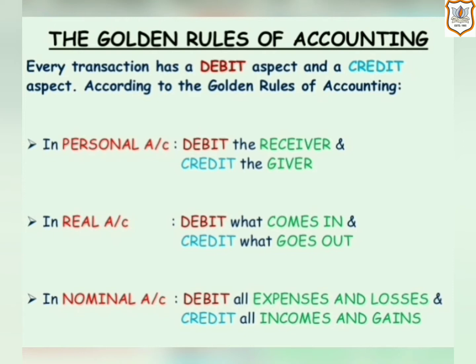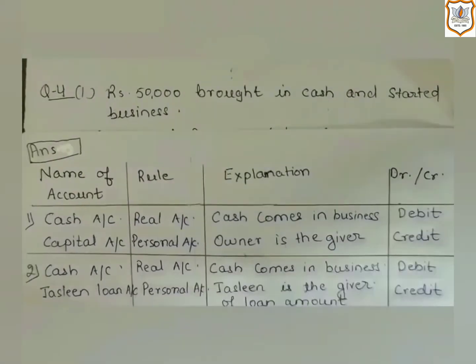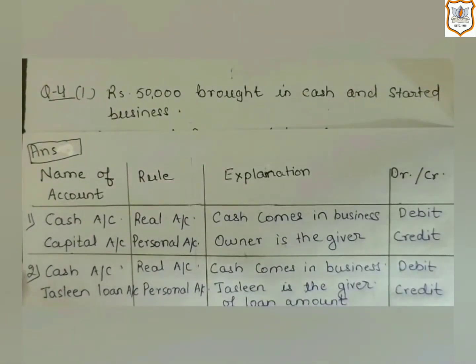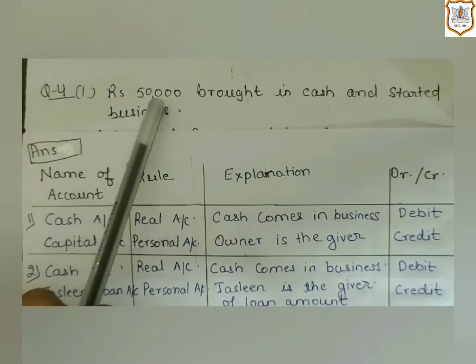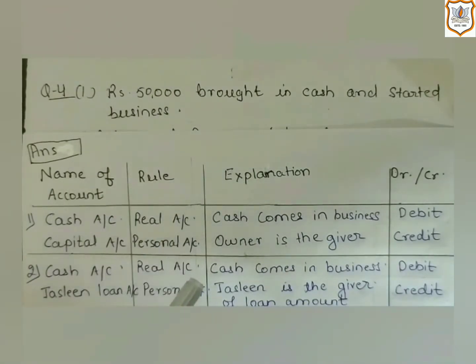So let's start. Here, in this question, some transactions are given, and you have to determine to which account each transaction will be debited and credited in the books of Nilima. And along with that, you have to describe reasons too. So let's start with the first transaction. Rupees 50,000 brought in cash and started the business.